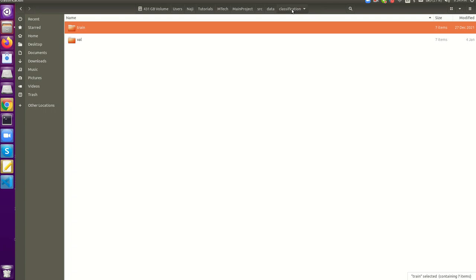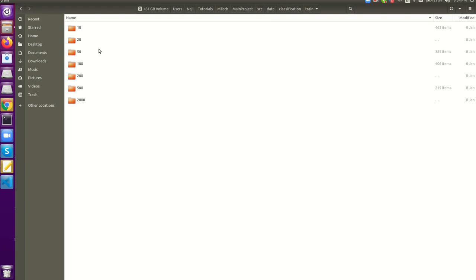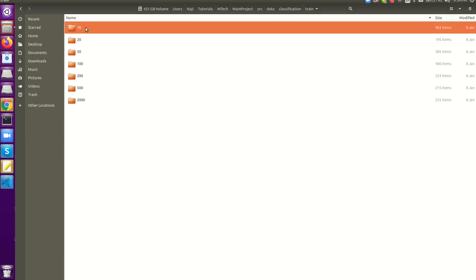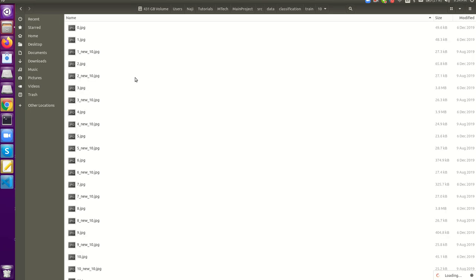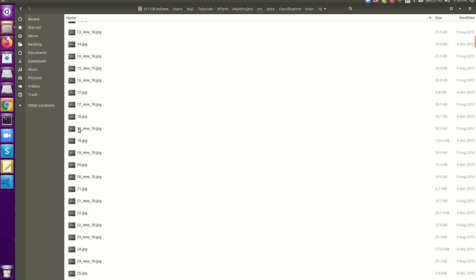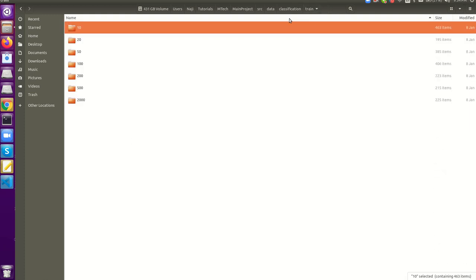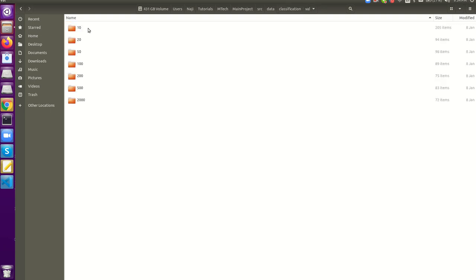Here we can see we have train and validation folders, and the train folder has 10, 20, 50, 100, 200, 500 and 2000. Okay, inside that we can see all the images are here, 10 rupees images and 20 rupees images. And we have a few folders in the validation part also.